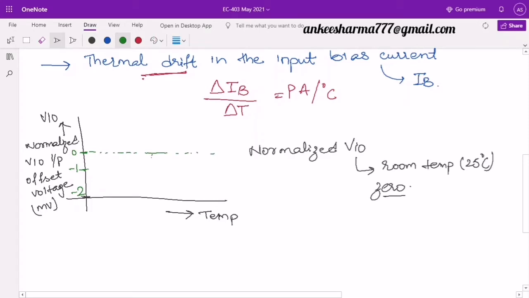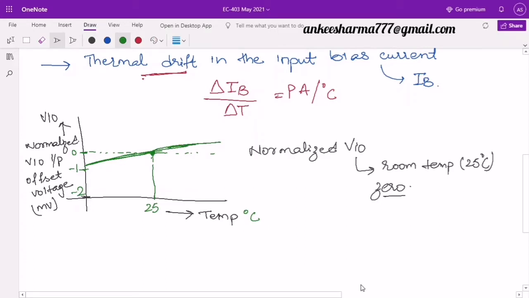Room temperature will come out to be around here, for example 25 degrees centigrade, in degrees centigrade. So this is my reference point. It means when I increase the temperature, the value of VIO will start increasing, and when I go below room temperature, the value decreases. So this is the curve that I obtained. With the help of these curves, we can find the variations of our input offset voltage with respect to the temperature.